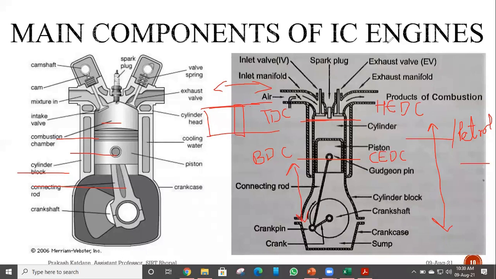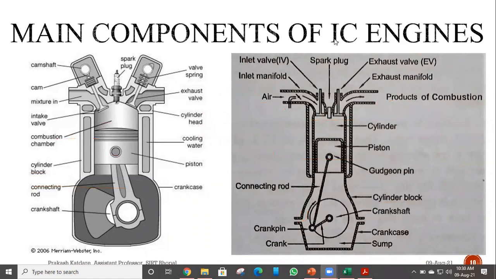In case of a horizontal engine, because there is no top and bottom, how can we say that this position is a top dead center or a bottom dead center? We can't say it like this. So we use HEDC or CEDC. HEDC, high end dead center, is the position of piston which is farthest from the crankshaft. CEDC, crank end dead center, is the position of piston which is nearest to the crankshaft.